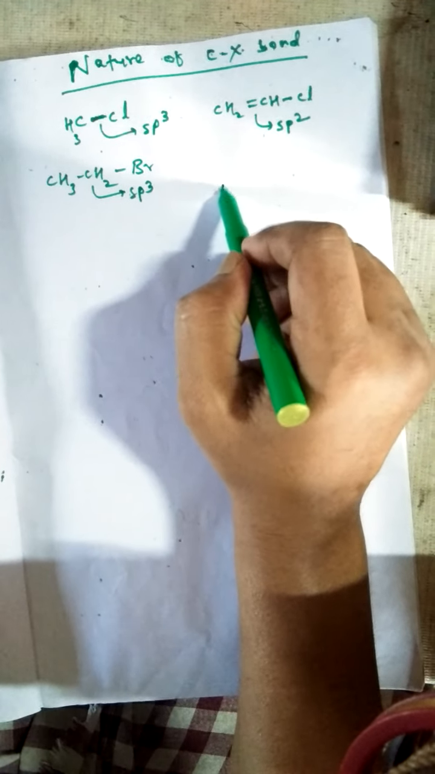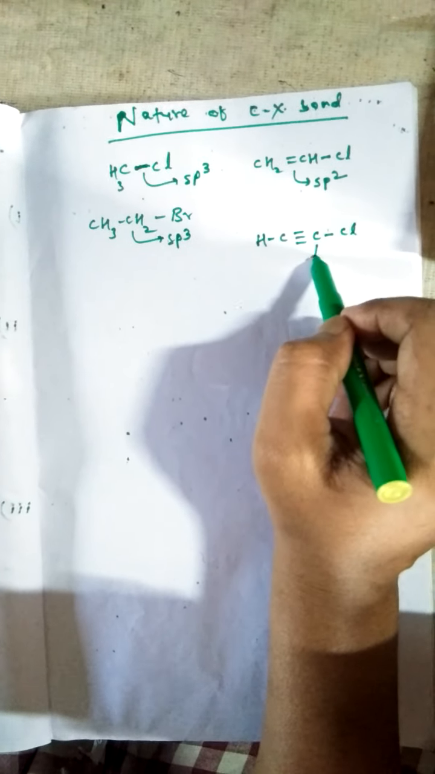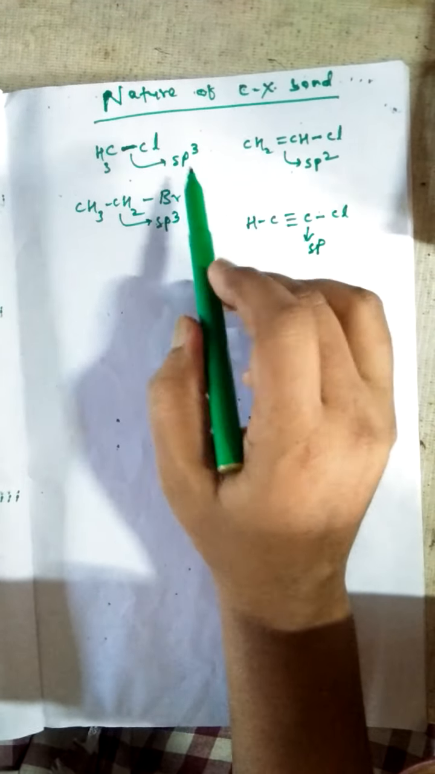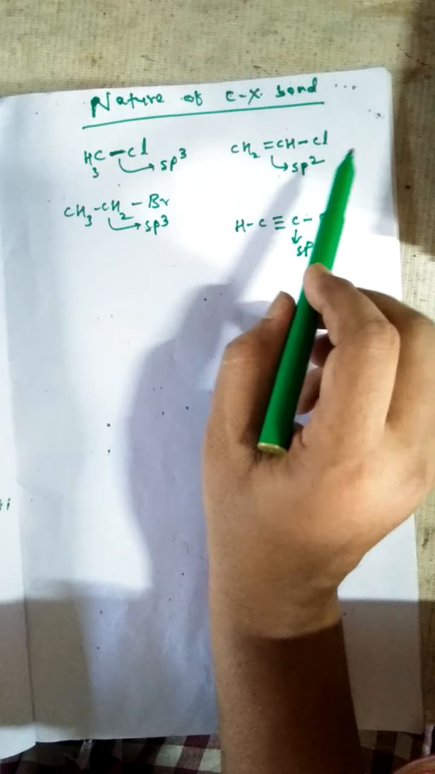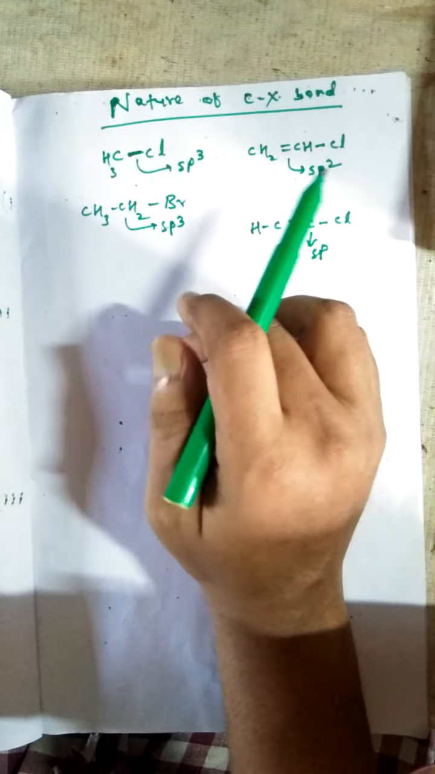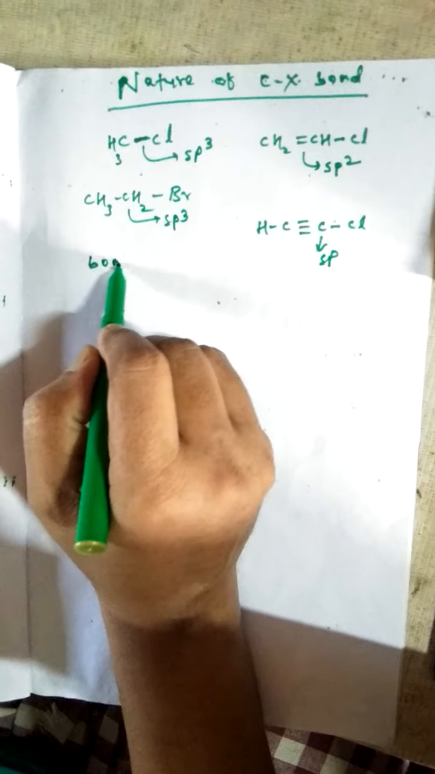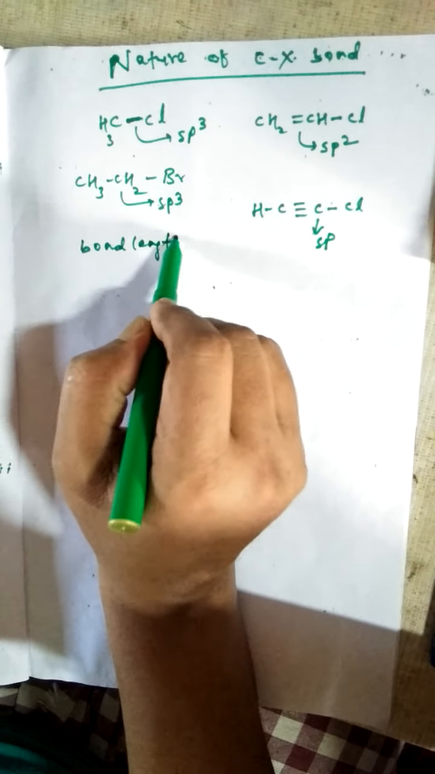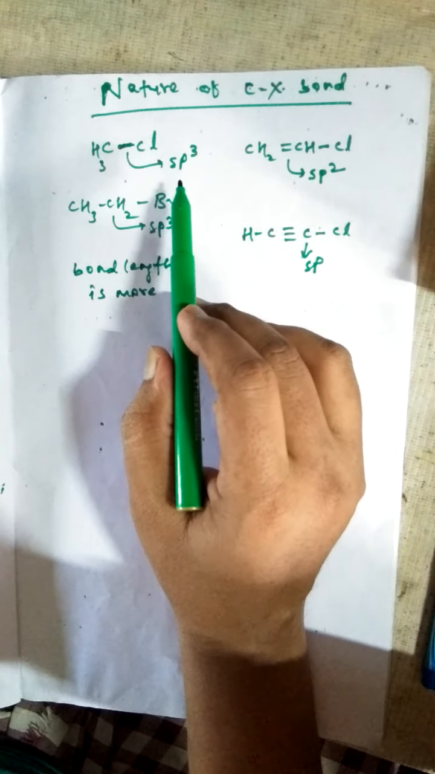Another example, HC≡CCl. This carbon is the sp hybridized carbon. Single bonded carbon is the sp3 hybridized carbon. Double bonded carbon is the sp2 hybridized carbon. Triple bonded carbon is the sp hybridized carbon. So what is the difference between these three? Single bonded carbon is sp3 hybridized, and in sp3 hybridized carbon the bond length is more.